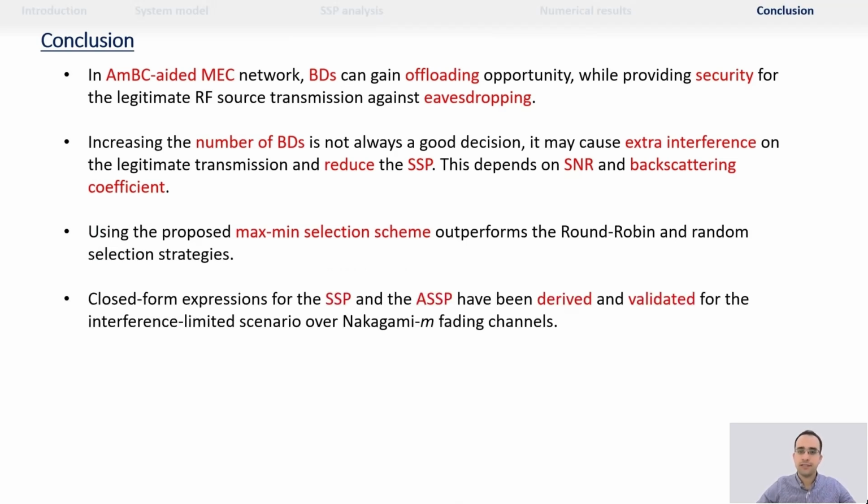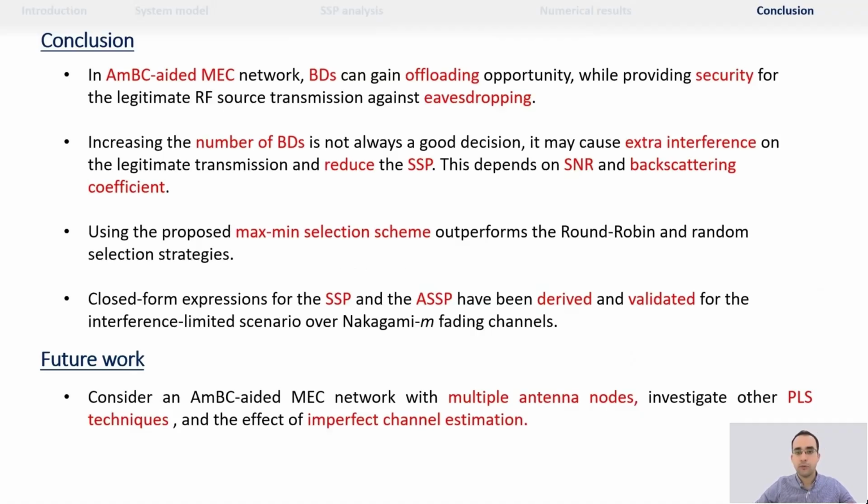Closed-form expressions for system success probability and asymptotic system success probability have been derived for the interference-limited scenario over Nakagami-m fading channels, and they have been validated using Monte Carlo simulations. And for future work, we can consider ambient backscatter communication mobile edge computing networks with multiple antenna nodes and investigate also other physical layer security techniques and consider also the effect of imperfect channel estimation on the system performance.